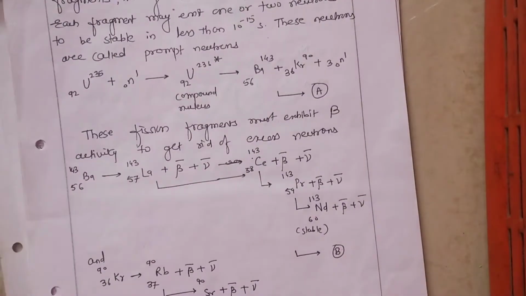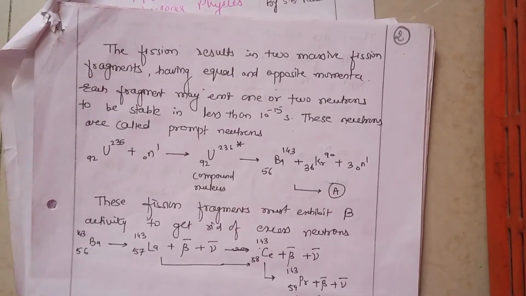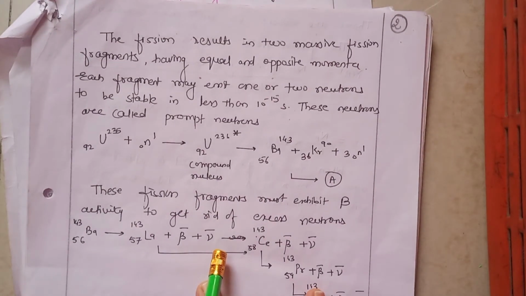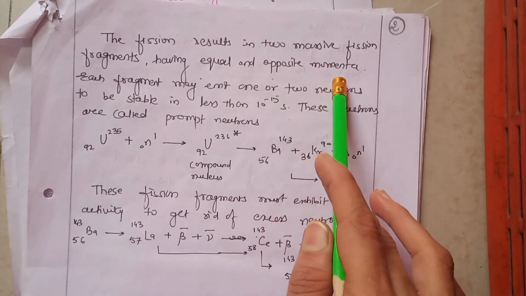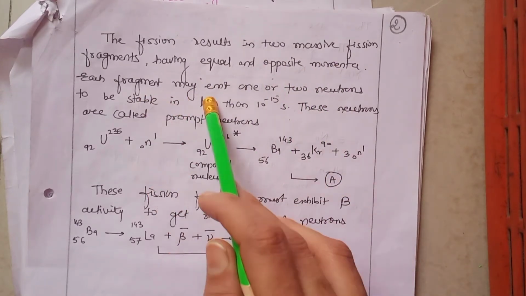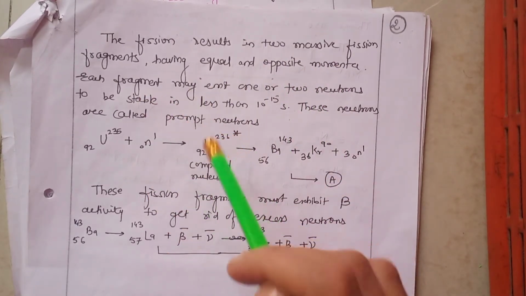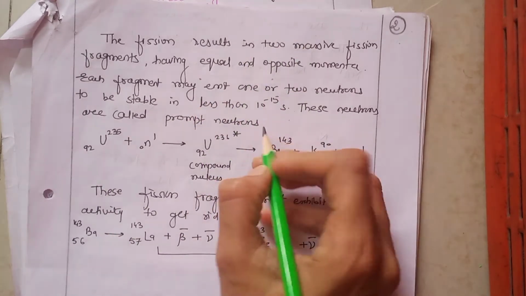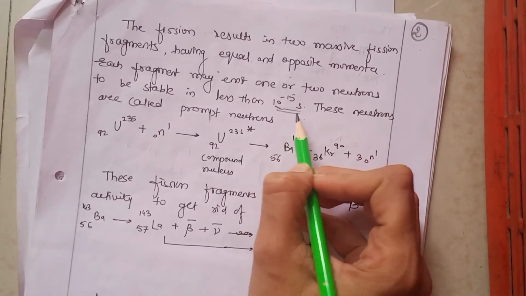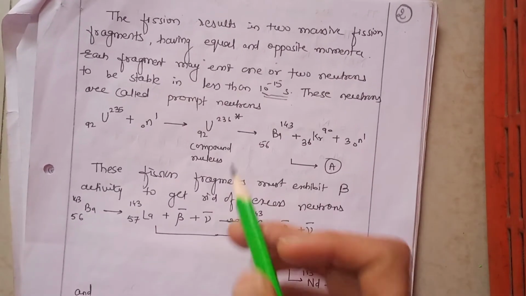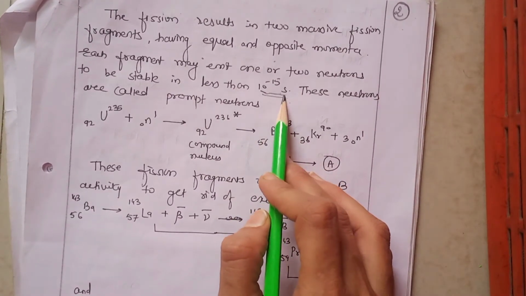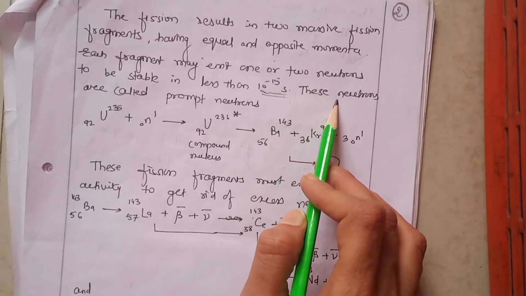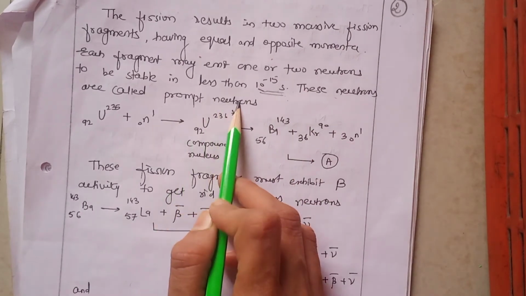Now, fission results in two massive fission fragments having equal and opposite momenta. Each fragment may emit 1 or 2 neutrons to become stable in less than 10 raised to minus 15 seconds. The neutrons emitted within 10 raised to minus 15 seconds are called prompt neutrons.